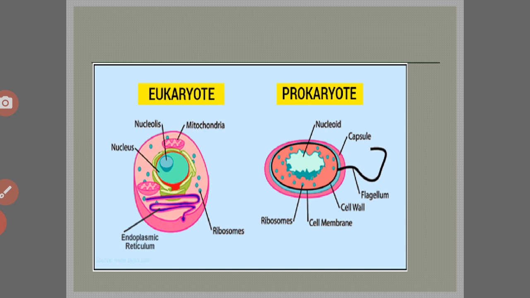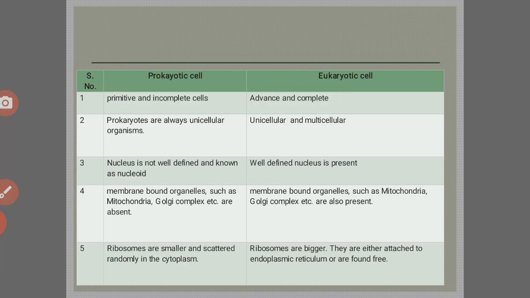So we can observe that there is a difference between eukaryote and prokaryote. In a eukaryote, we can observe the nuclear center, that is the nucleus, mitochondria, endoplasmic reticulum and ribosomes. While in a prokaryote, the central portion, that is the nucleoid, is held in a capsule, and we can observe the flagellum, cell wall, cell membrane and ribosomes. So these are the differences between the prokaryotic cell and the eukaryotic cell.